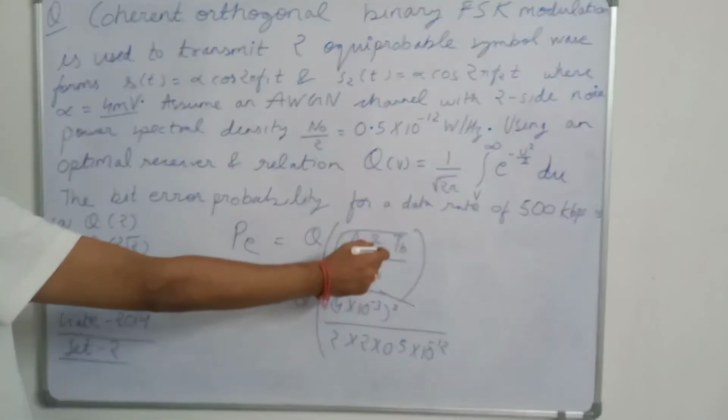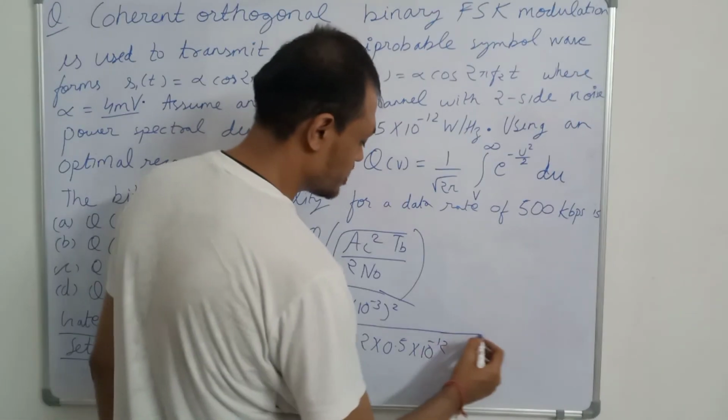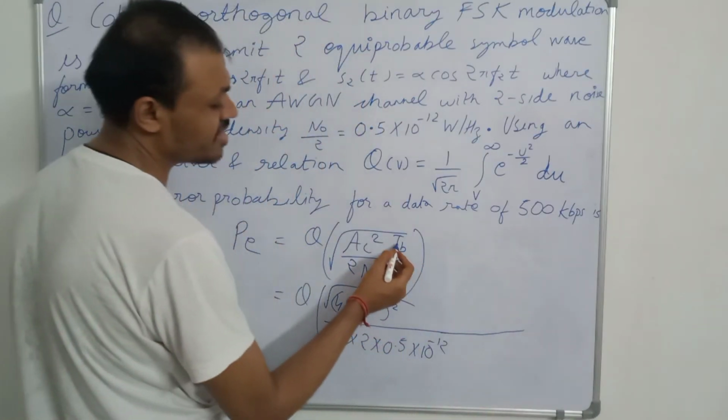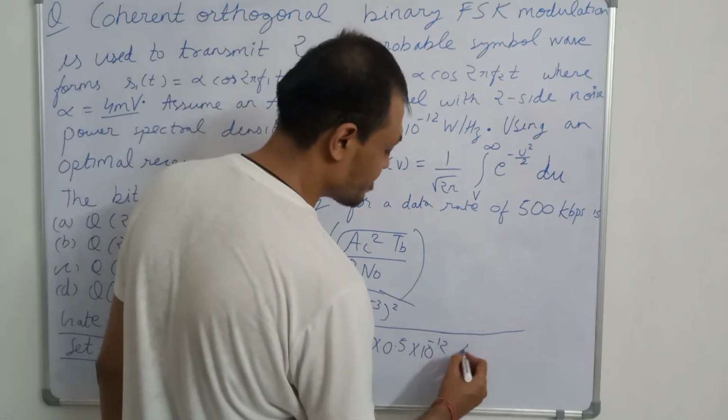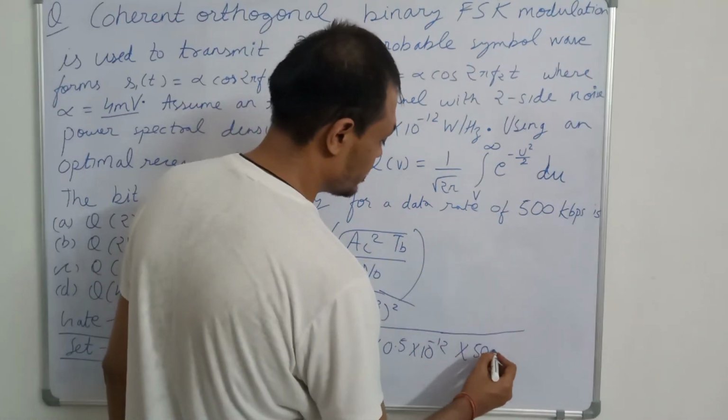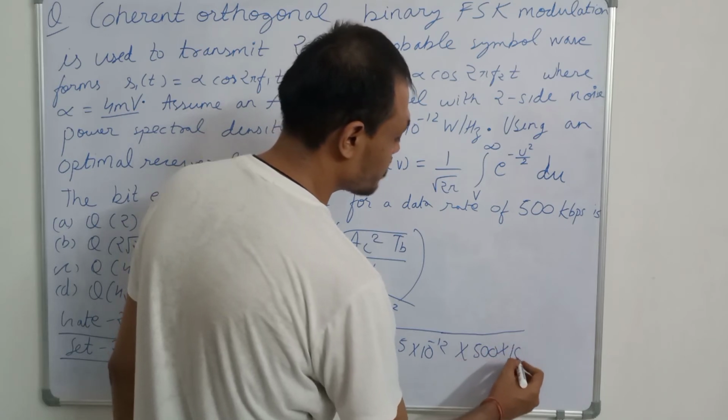And we are given the data rate, so Tb will be 1 upon 500 kbps, that is 500 into 10 to power 3.